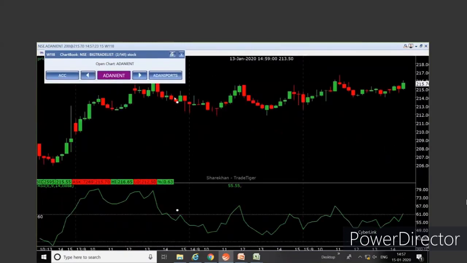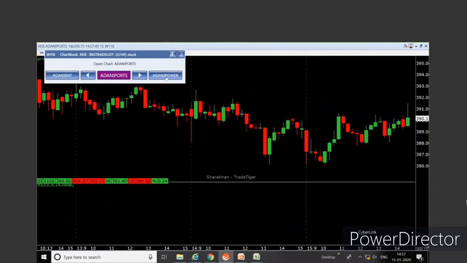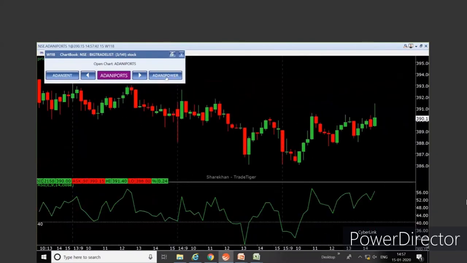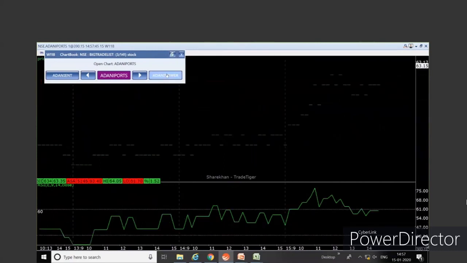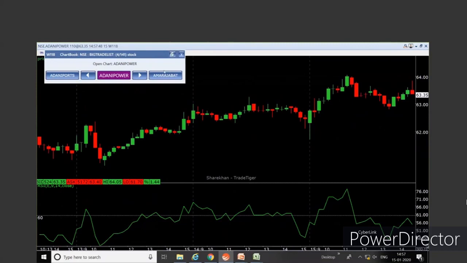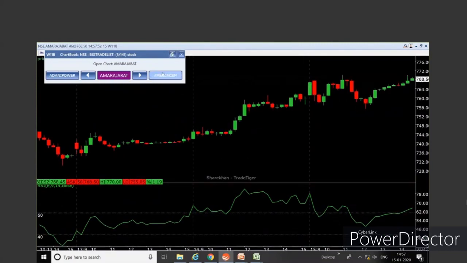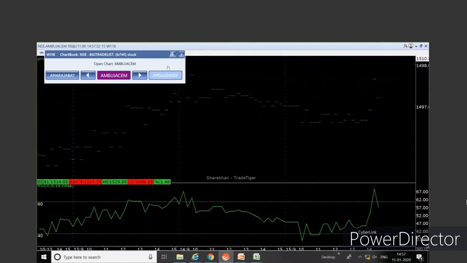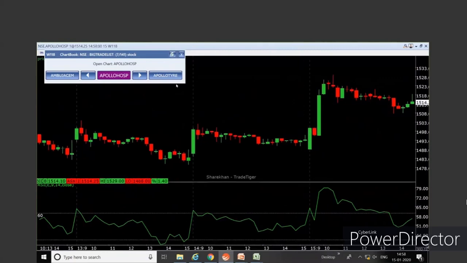First screener, you just have to check whether it is in the overbought or oversold region. If not, you can move ahead. So this is 56 approximately, neither overbought nor oversold. Moving ahead. Nothing here again. So like this, I can just scan through the stocks and check whether any kind of a divergence is forming. If not, I'll just move ahead.